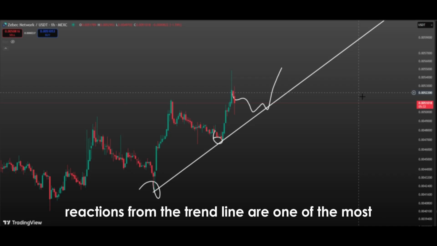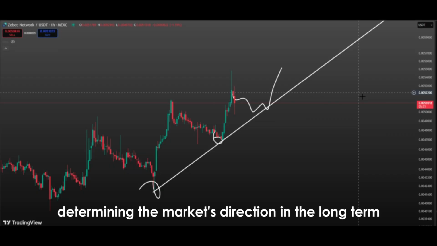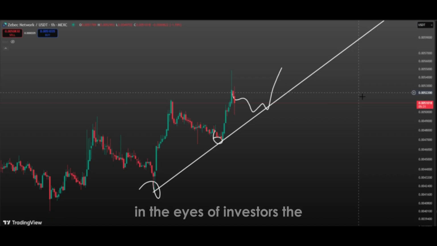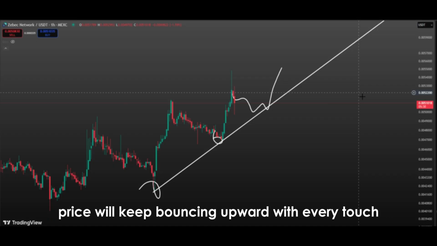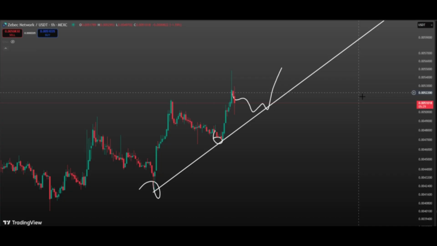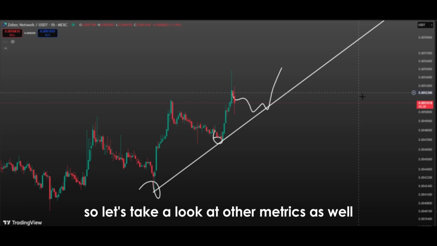Reactions from the trend line are one of the most important signals determining the market's direction in the long term. As long as the trend line remains a strong support area in the eyes of investors, the price will keep bouncing upward with every touch. Thus, the uptrend continues intact, offering safe and profitable opportunities for investors. But we can't base our analysis solely on trends, so let's take a look at other metrics as well.